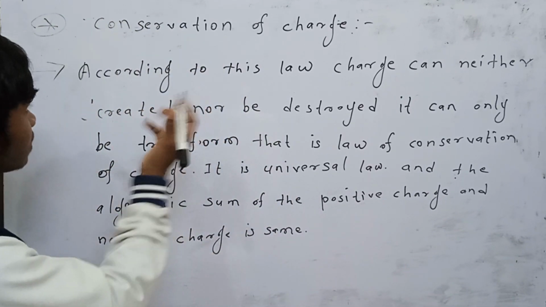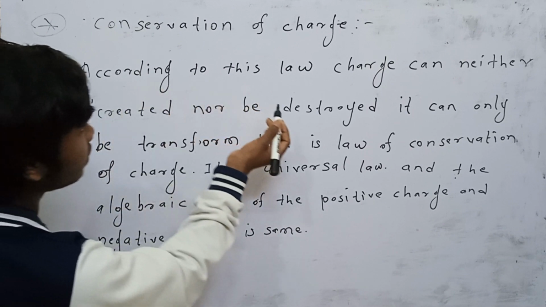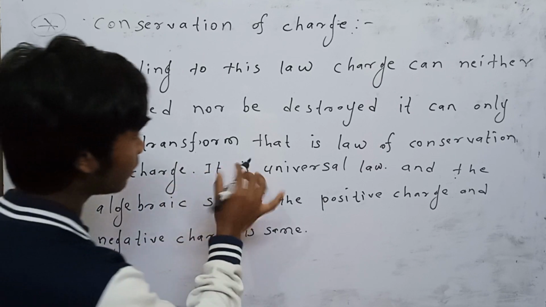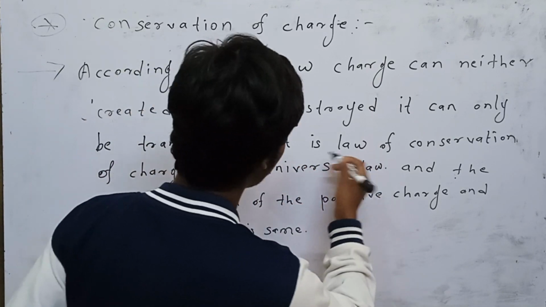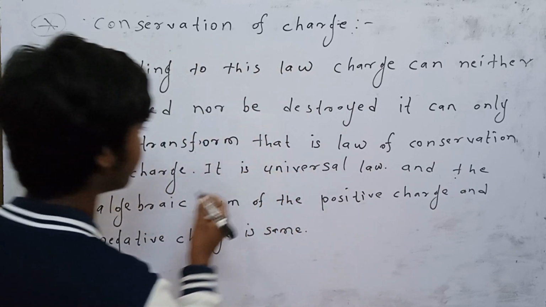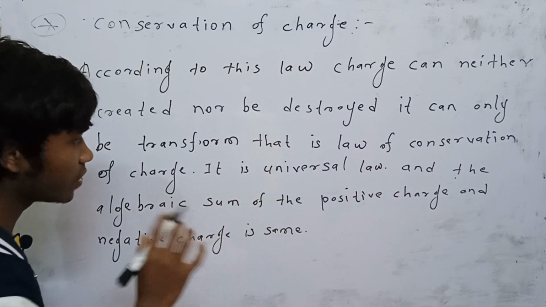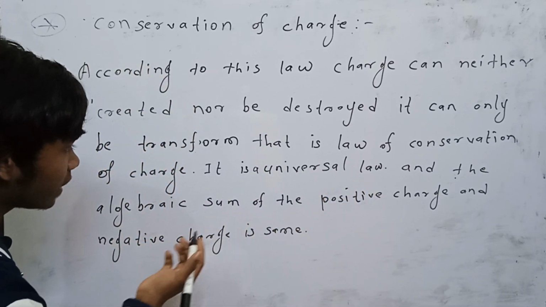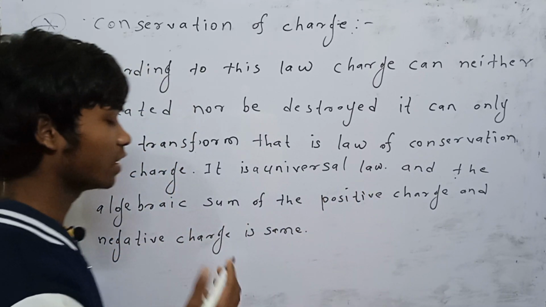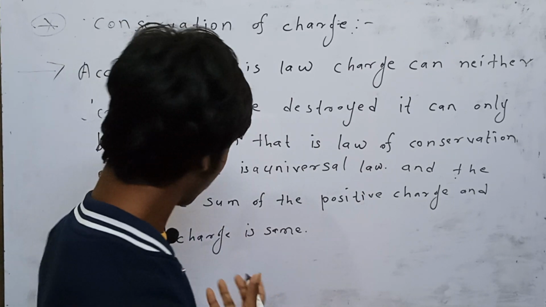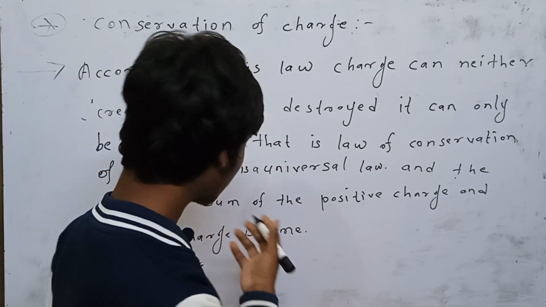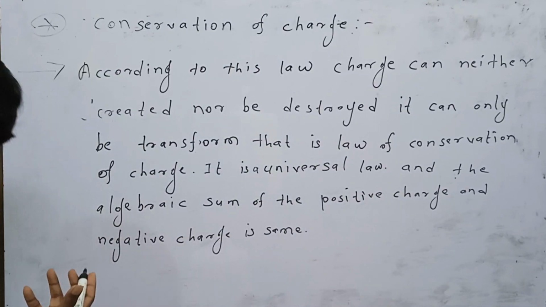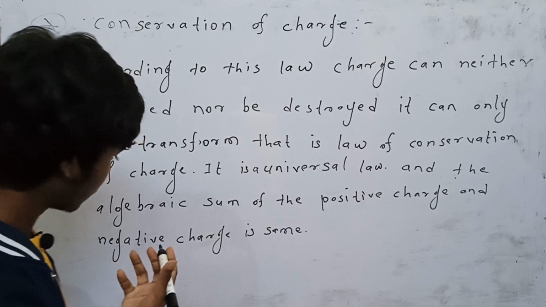What is conservation of charge? According to this law, charge can neither be created nor be destroyed. It can only be transformed. That is the law of conservation of charge. It is a universal law, and the algebraic sum of the positive charge and negative charge is same. What do you mean? I am unable to understand. So what is the meaning of this?